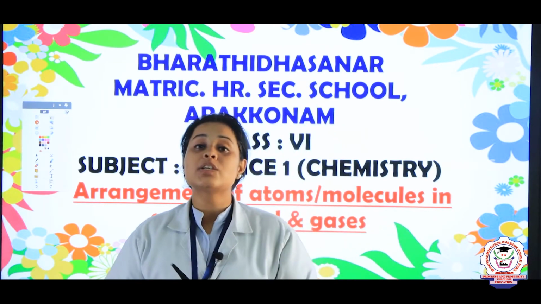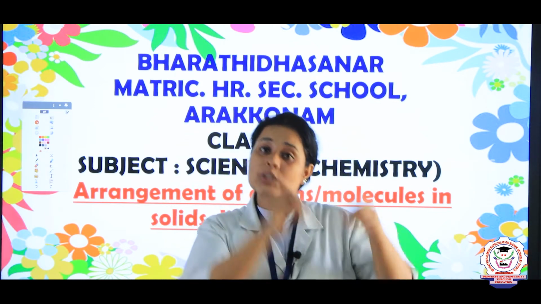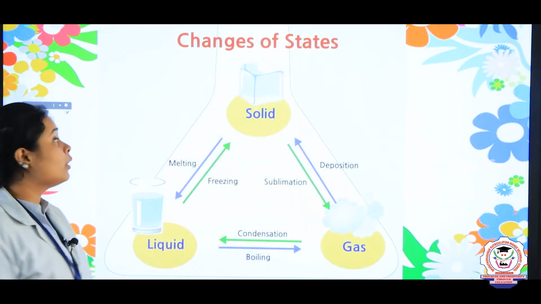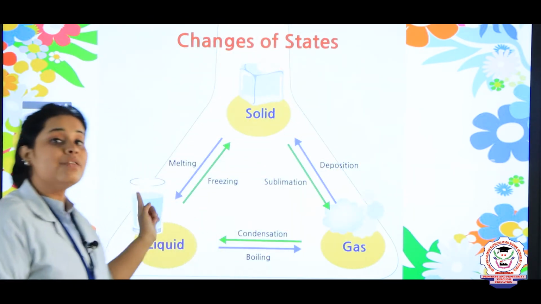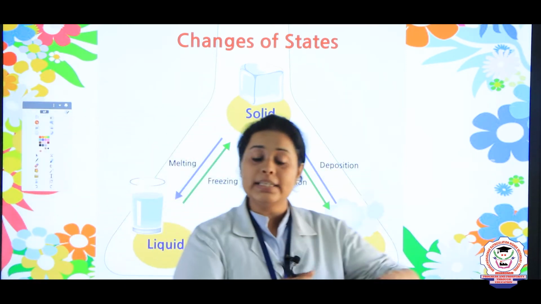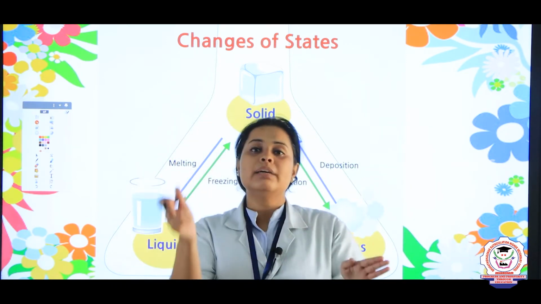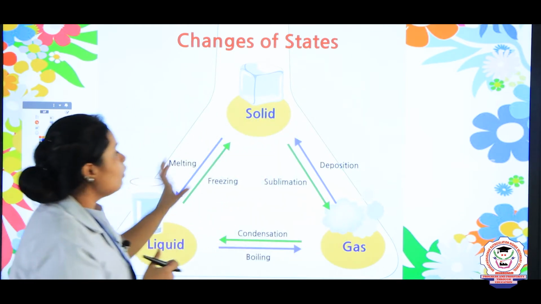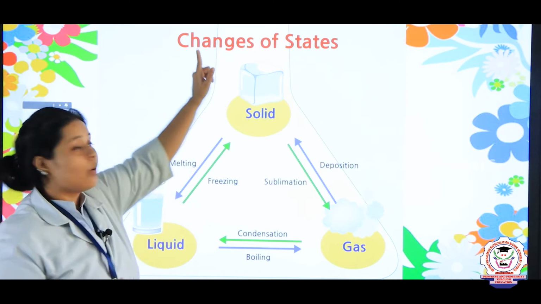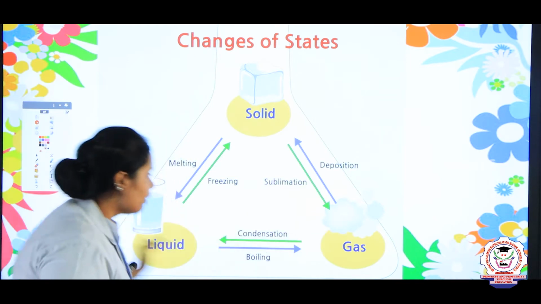But children, in this session, we are going to discuss how the small atoms are arranged inside the solid, liquid and gases. We are also going to see how the interconversion of states is happening. Interconversion means from one state to another state, and back again. So we will take the most common example, which is ice. We are going to see how ice gets converted into water, then water to water vapor, then the reverse process.